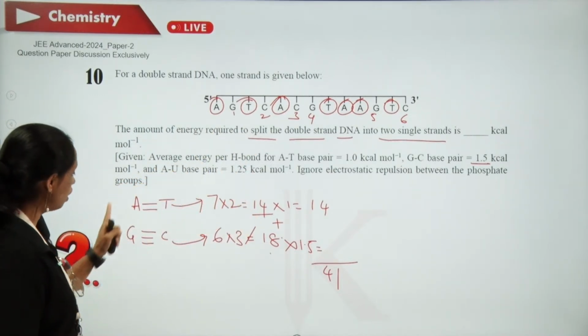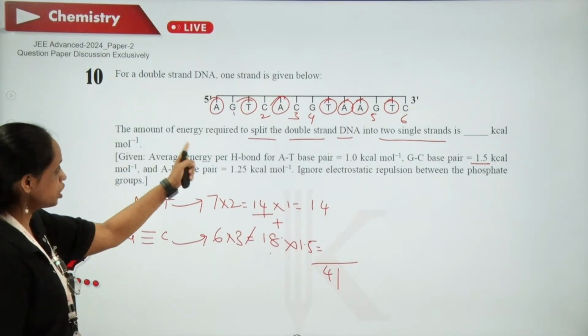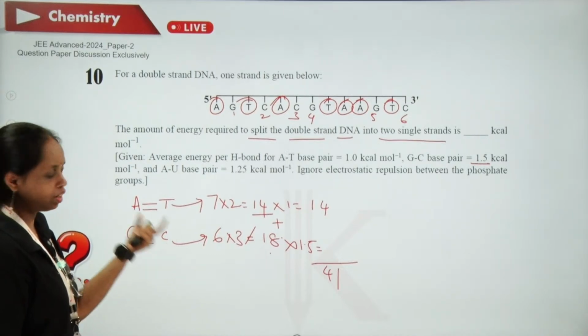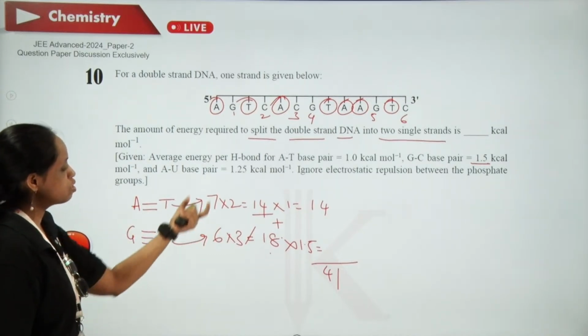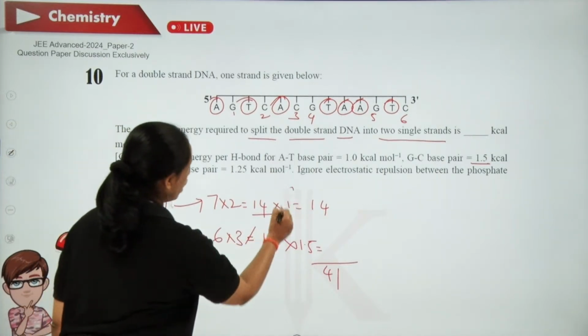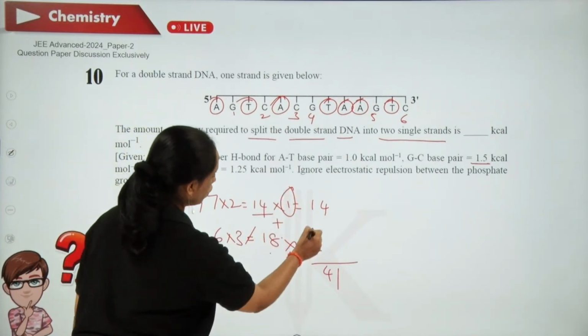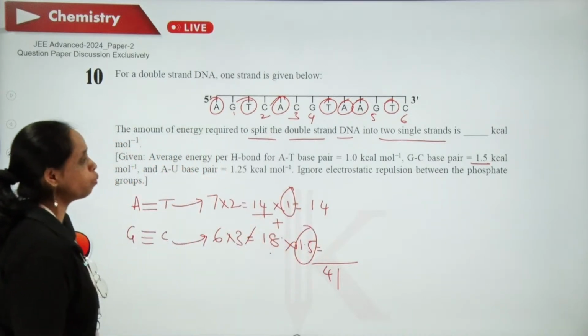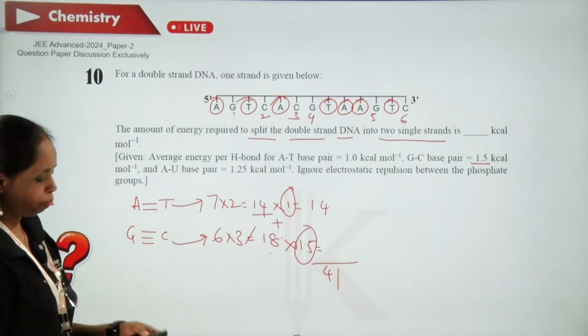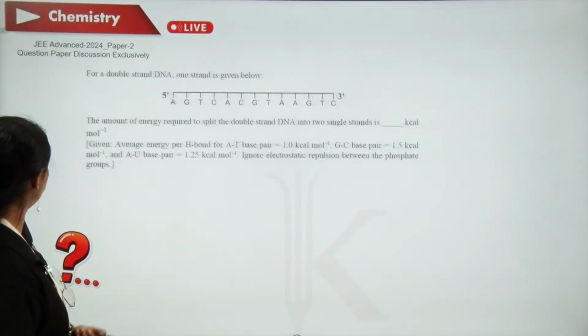And in the second case, G or C, anything, will bind with the complementary base pair with a triple hydrogen bond. So 18 hydrogen bonds are there. The strength required here is 1 kilocalorie. Here it is 1.5. So add them up, you will get 40. Next one.